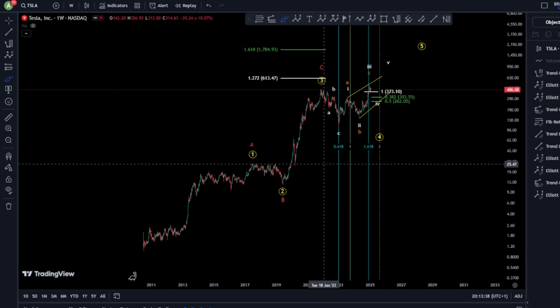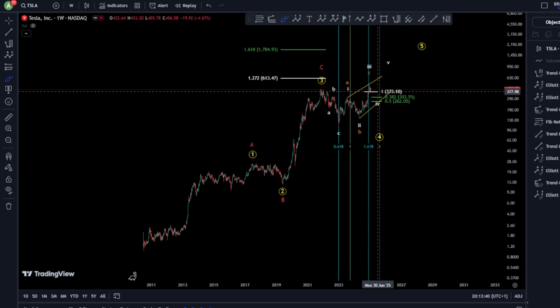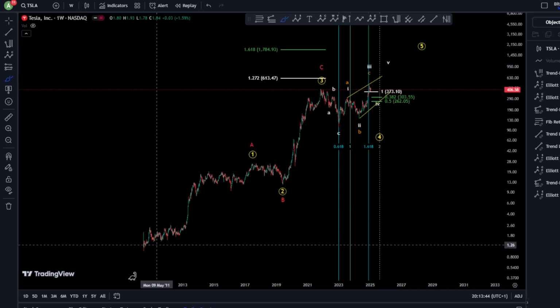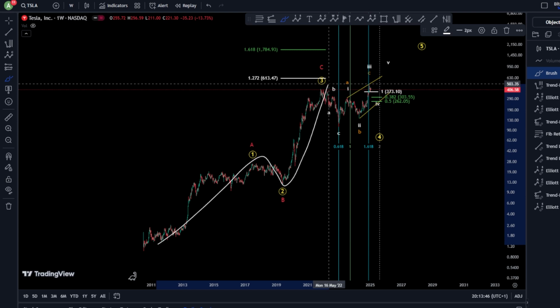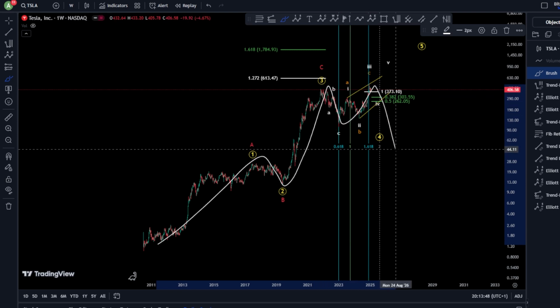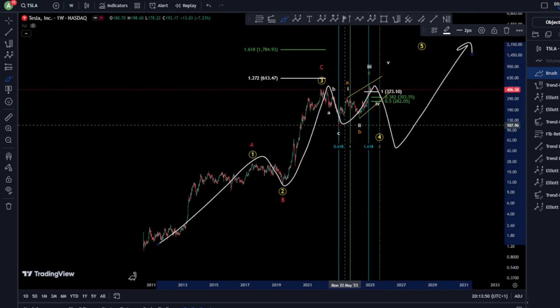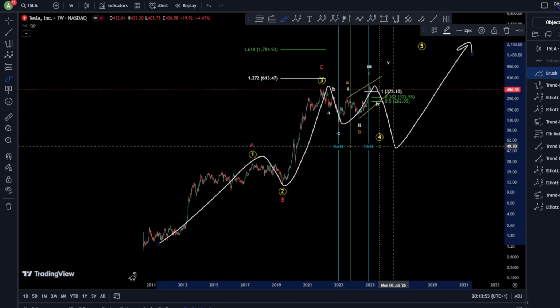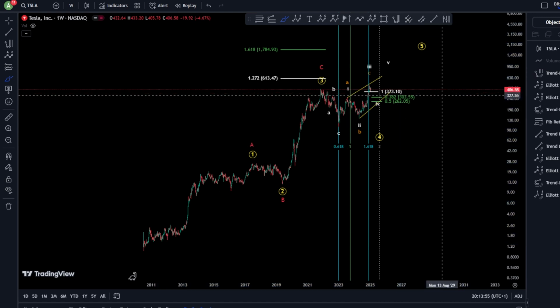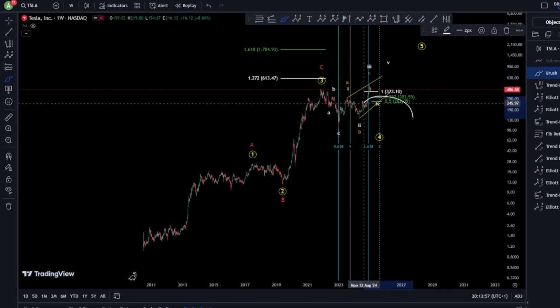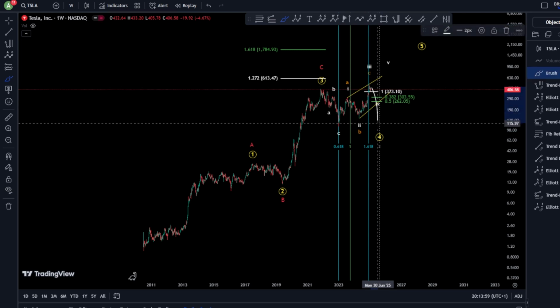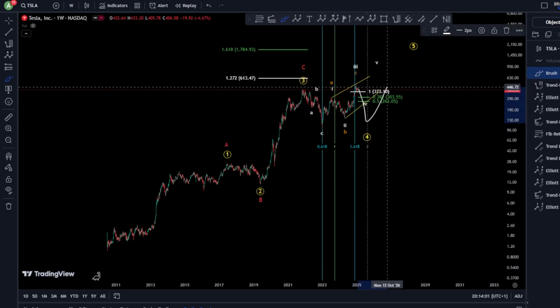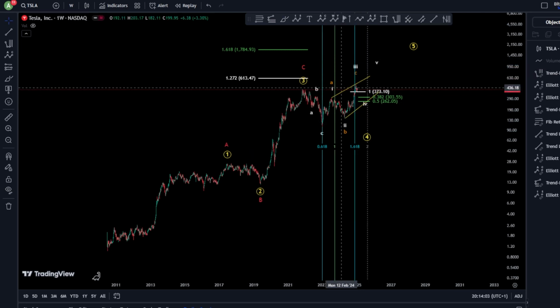In case we are not, of course, here as a continuation toward the upside, which is less possible, you would have, of course, A, B, C, and then A, B, and a C, and then even higher prices again, because 3 waves up, 3 waves down, again, 1 more wave toward the upside. So basically, after this drop, in both case scenarios, Tesla is looking for higher prices.